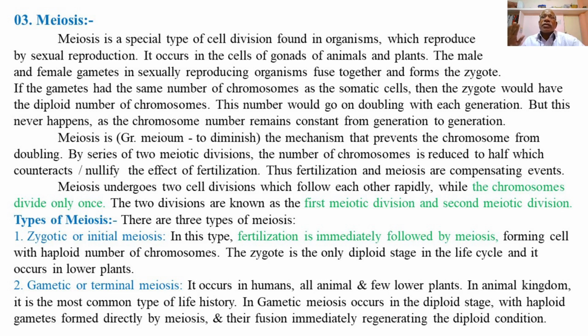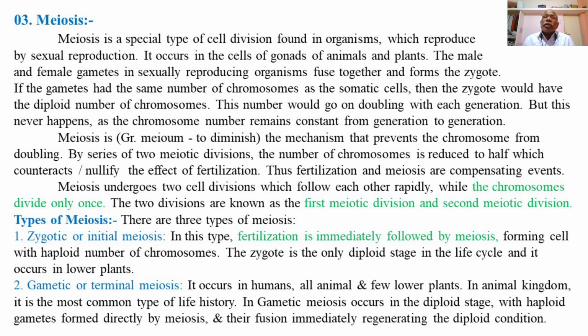So meiosis is the reduction division, and this occurs only in the gonads so as to perform the process of gametogenesis to produce haploid gametes, that is male and female gametes with a haploid set of chromosomes in the nucleus of the gametes.